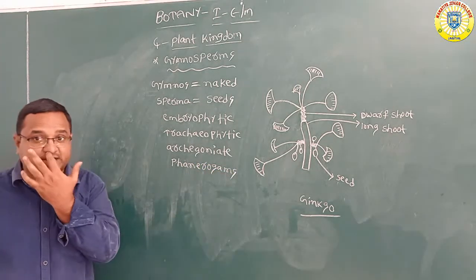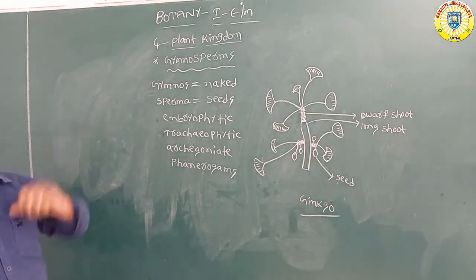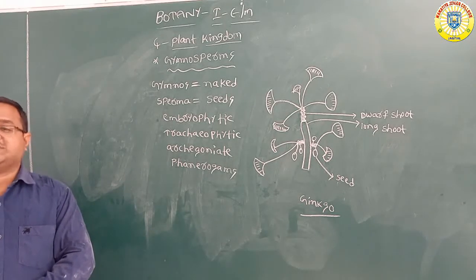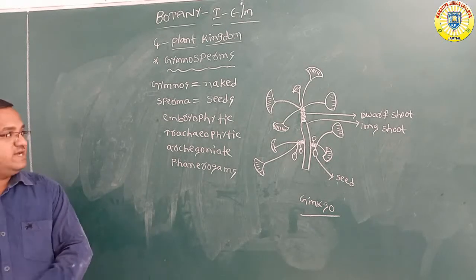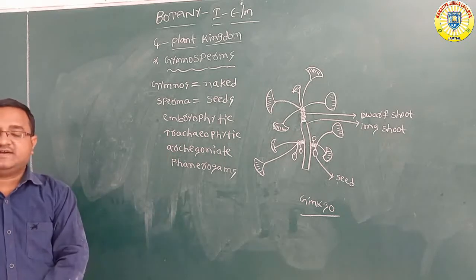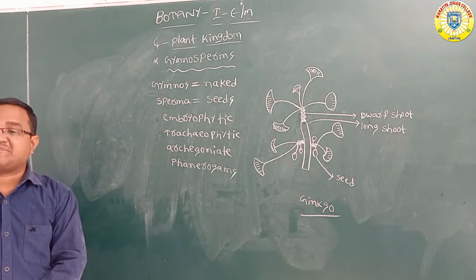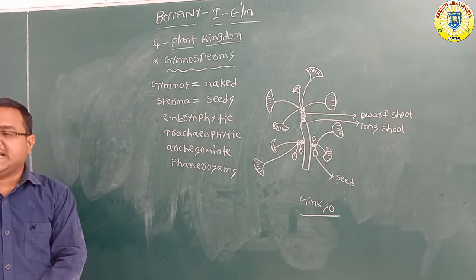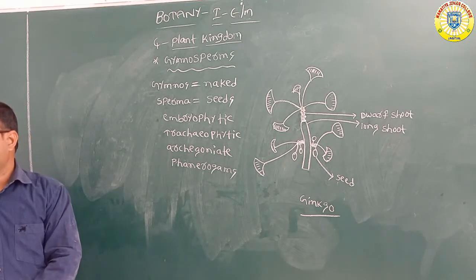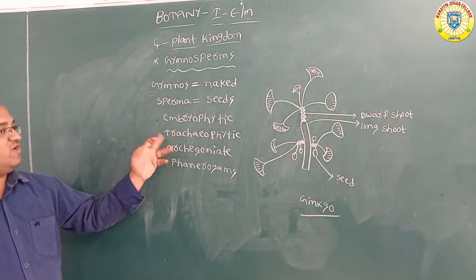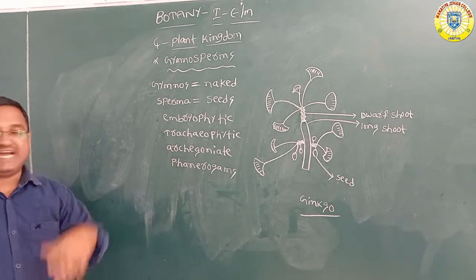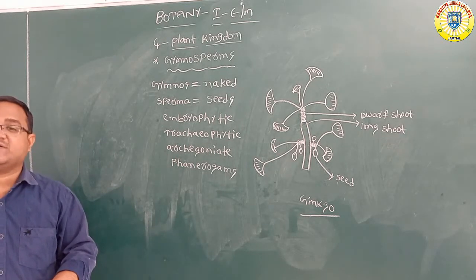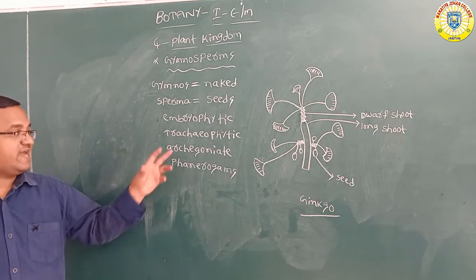So what are the characters? Embryophytic means they contain embryo. Embryo is converted into seed. Next, they are tracheophytic. Trachea means they contain vascular bundle. They contain xylem and phloem. Xylem conducts water, phloem conducts the food material. So these are called tracheophytic. What is archegoniate? They contain archegonia as a female reproductive organ. Female sex organ is archegonia.